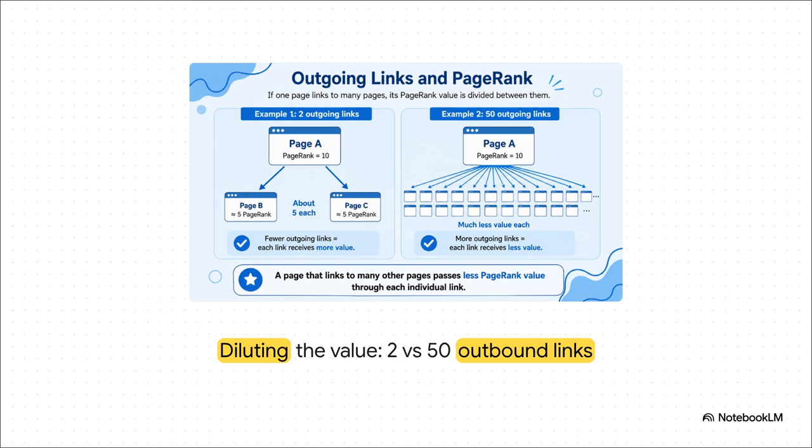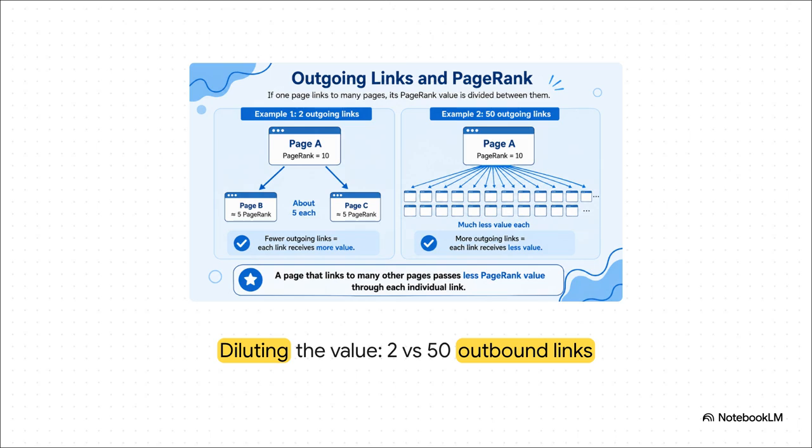What happens if that highly authoritative BBC homepage we just talked about decides to share its rank with 50 different outbound links instead of just 1 or 2? Does every single one of those 50 sites get the full, massive boost of the BBC's authority? No way. If a page links to a ton of other pages, its PageRank value gets divided and diluted.